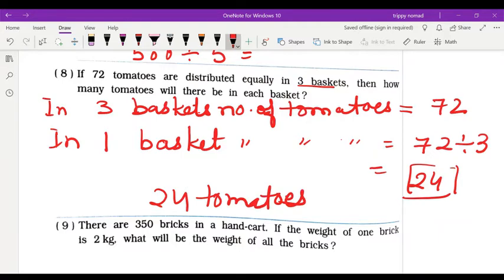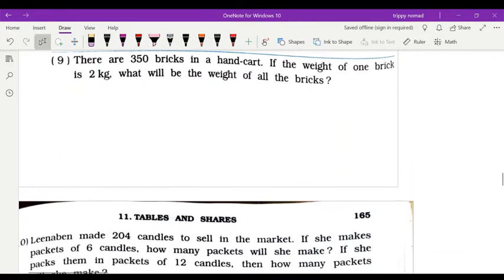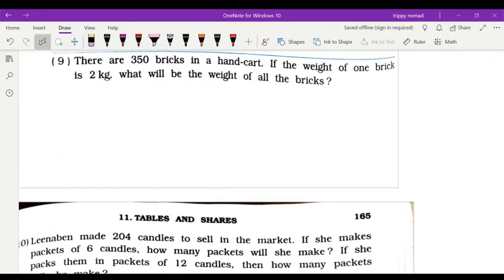Now question number 9. There are 350 bricks in a hand cart. If the weight of one brick is 2 kilogram, what will be the weight of all the bricks? Okay, weight of one brick is equal to 2 kilogram.